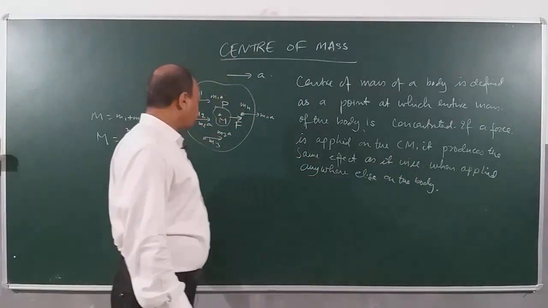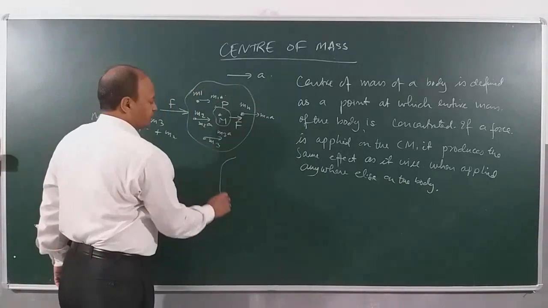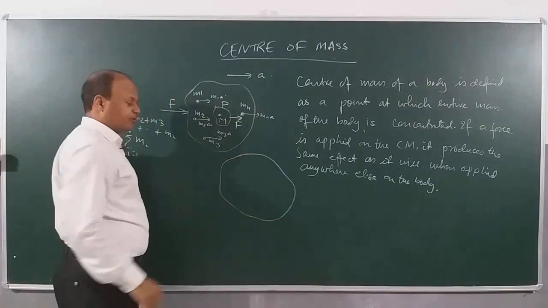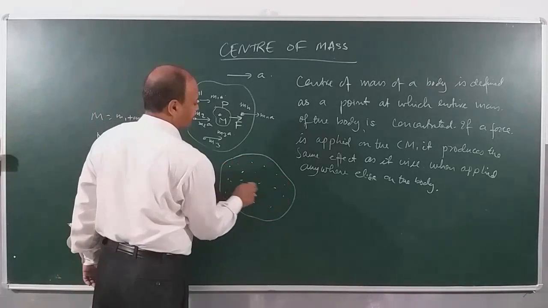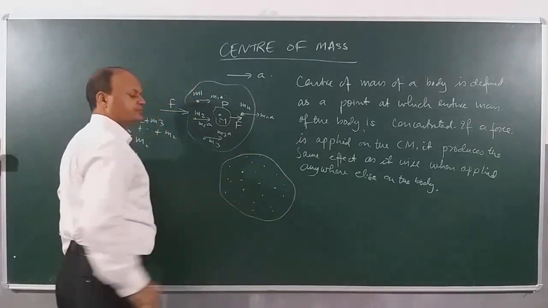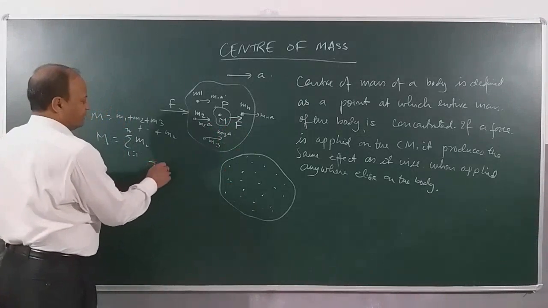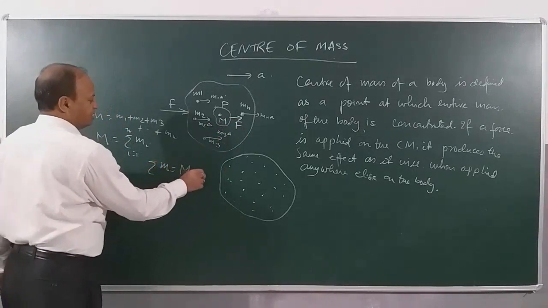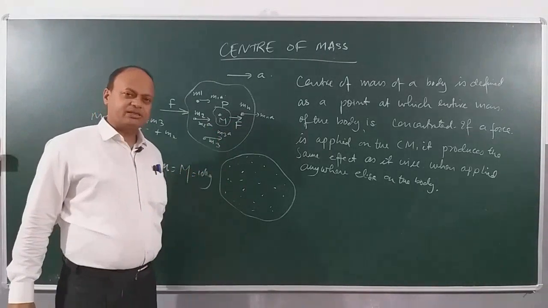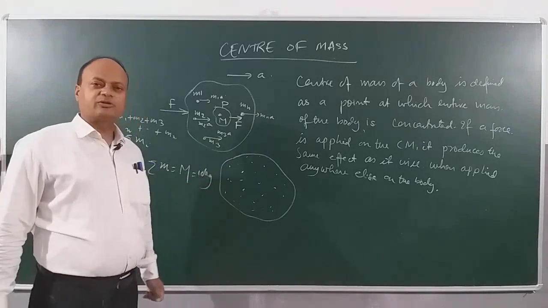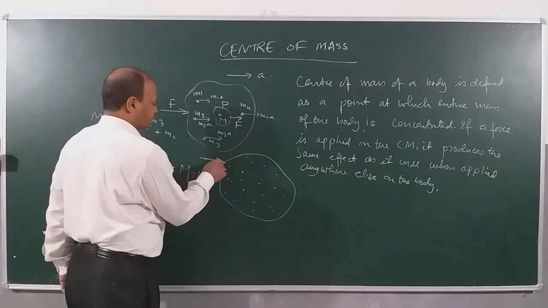Very simple. Like let's take another example. Suppose I redraw this body, which is made up of n number of particles. And if I add up total mass of the body, sigma m, which is capital M total mass, is 10 kilogram. Suppose I added up all the masses and the mass came to be how much? Equal to 10 kilogram. And then what I do is I apply a force on the body.